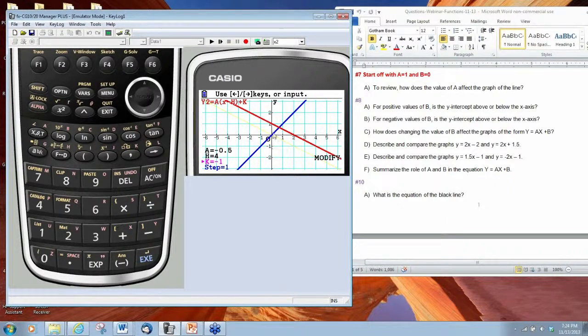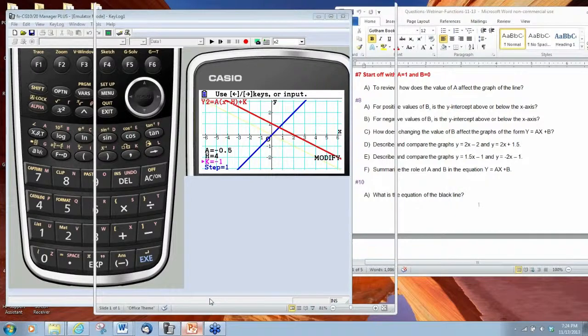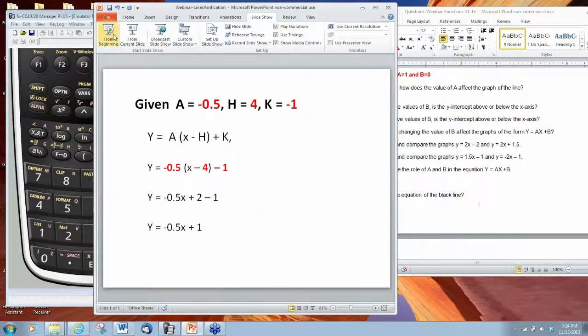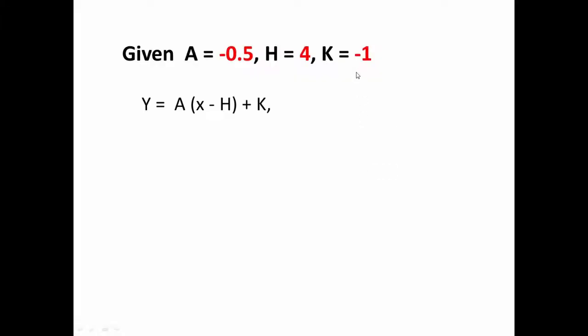But this might represent the equation of another line that we talked about before. We were thinking in terms of representing a line with a value of a and a value of b, where b represented the y-intercept. So let's take a look at the steps of simplifying this expression that we had before.